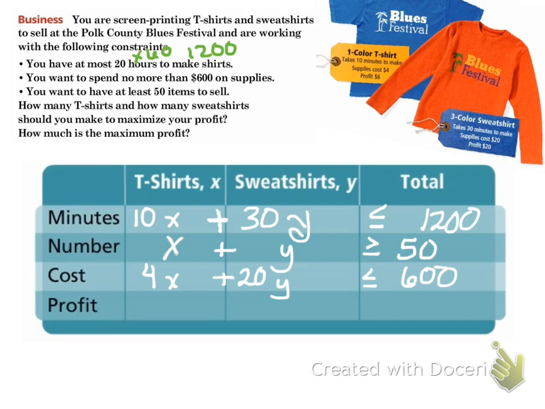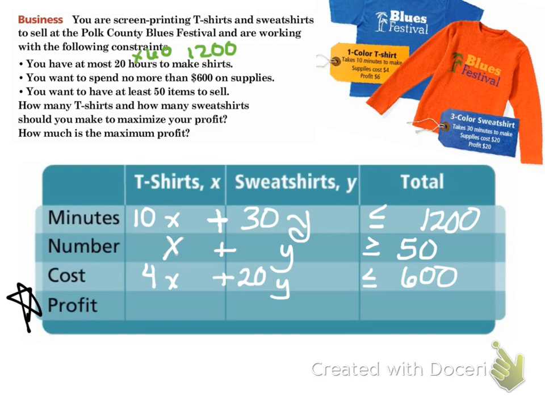The last equation we're going to come up with is our profit equation. This equation is actually not going to be graphed. We're going to use that equation at the end to compare and find out what is the most profit.